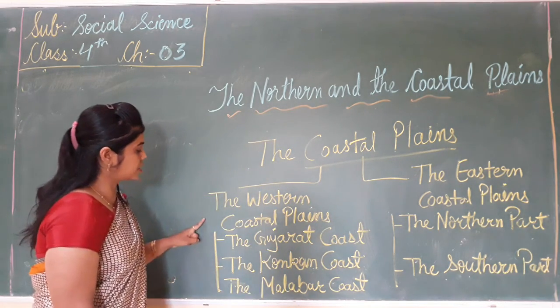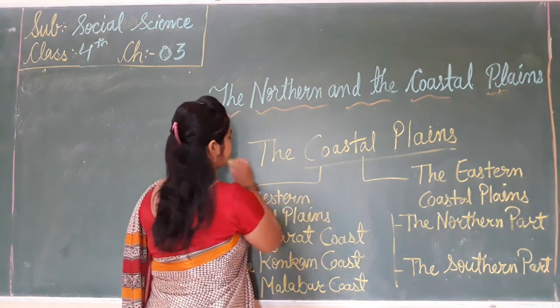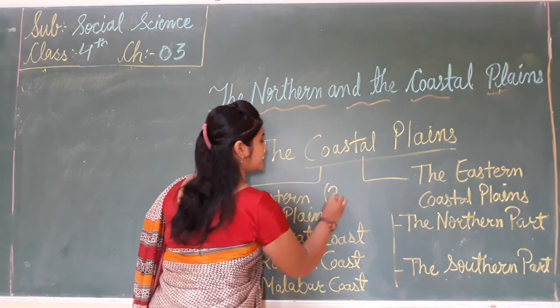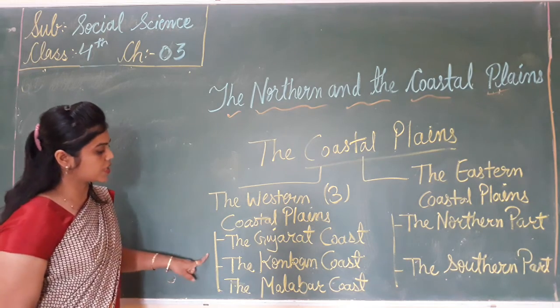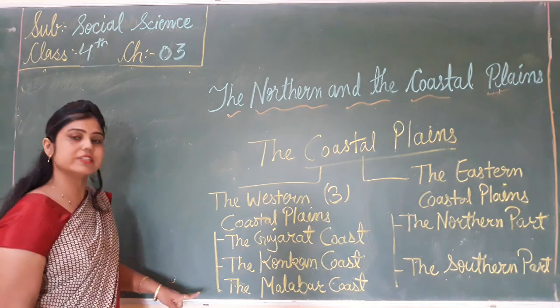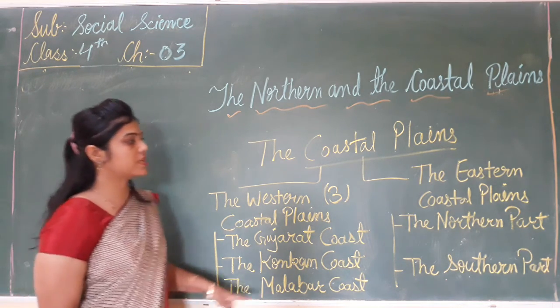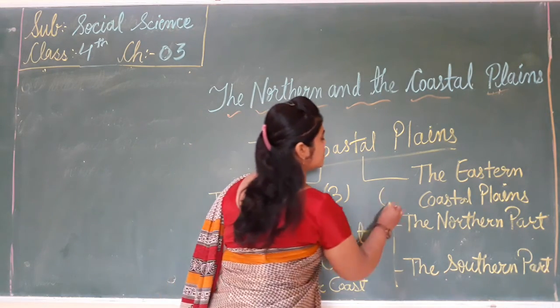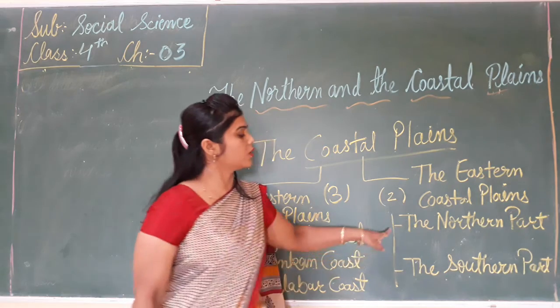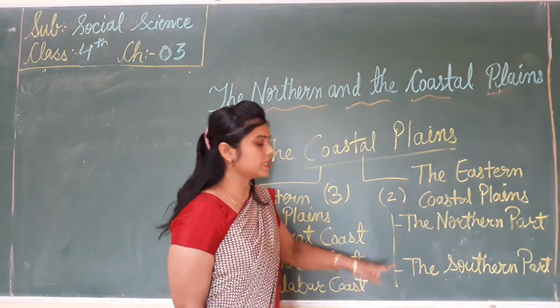The western coastal plains are further divided into 3 parts, that is the Gujarat coast, the Konkan coast and the Malabar coast. And the eastern coastal plains are divided into 2 parts, the northern part and the southern part.